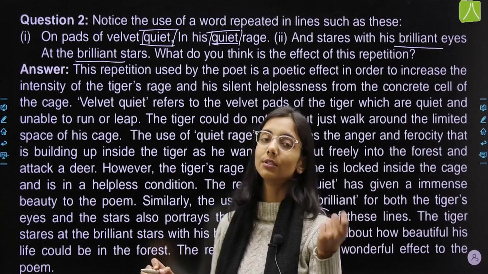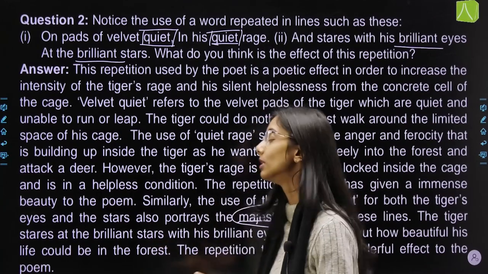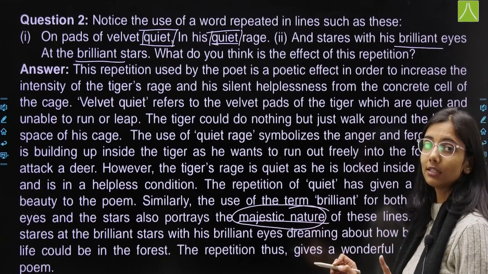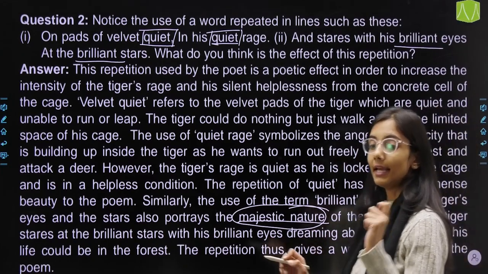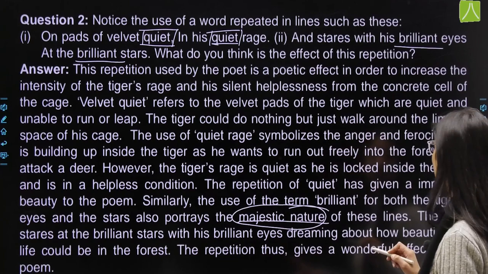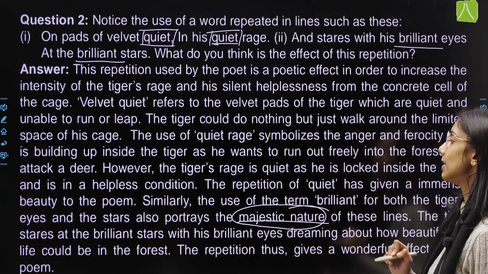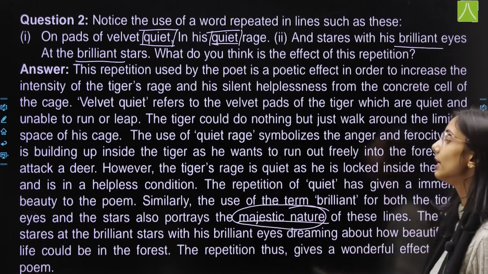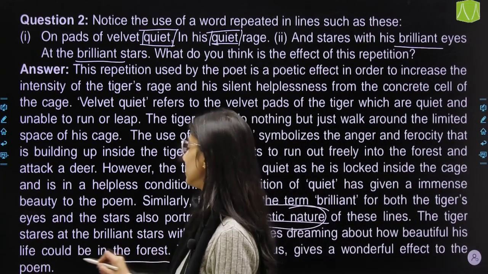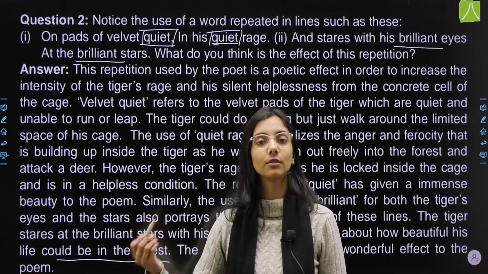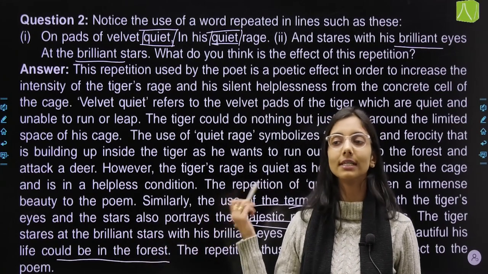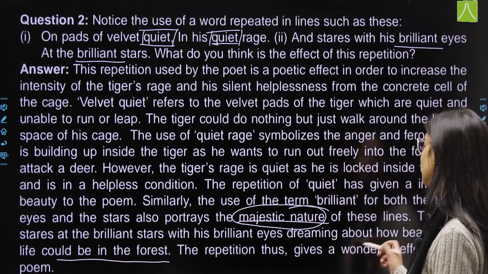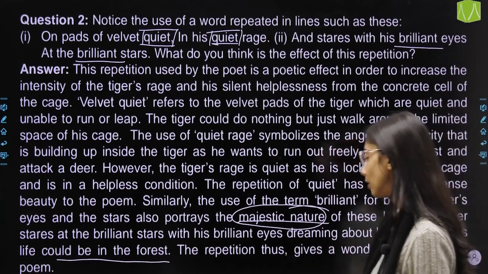That's why the word brilliant has been used, because we know that if he were in the jungle, then we wouldn't even dare to go near him. Then we have the tiger stares at the brilliant stars with his brilliant eyes, dreaming about how beautiful his life could be in the forest. Okay, he is thinking that if I were in the forest right now, things would have been completely different. Okay, and the repetition thus gives a wonderful effect to the poem.